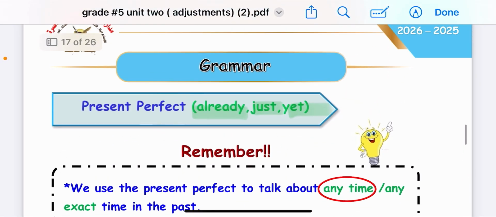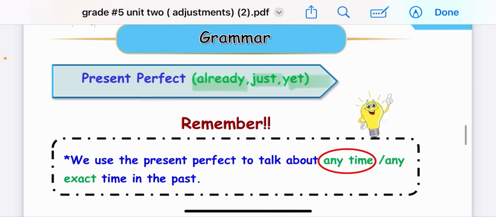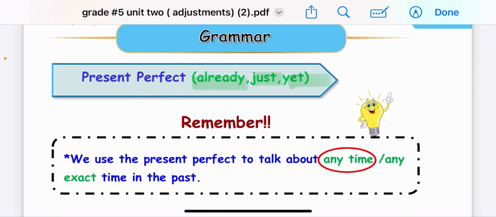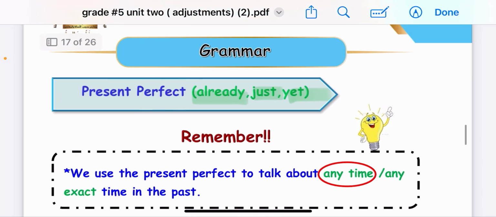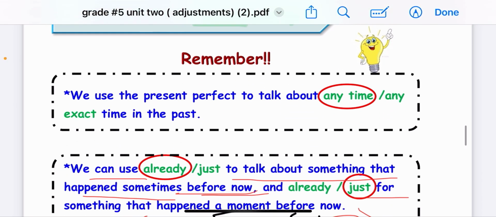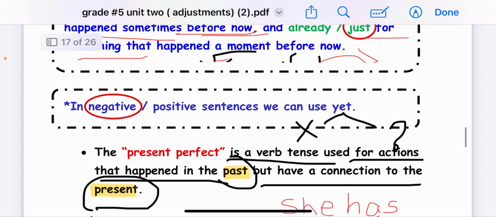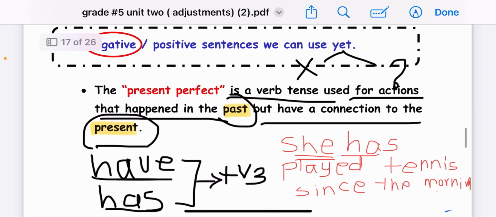Hello everyone. Today we're going to talk about present perfect with the keywords already, just, and yet. But before we start, let's look at the definition of present perfect. What do you mean by present perfect? How can I use the present perfect? What are the keywords of the present perfect? Let's look at me.